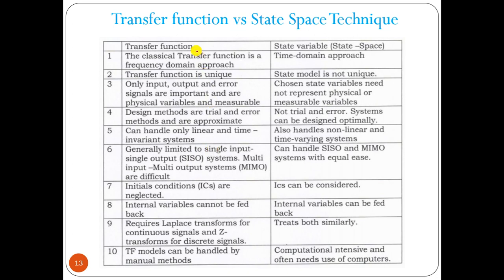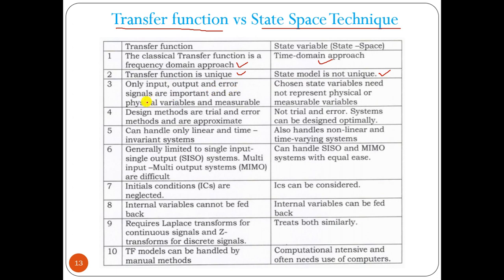So the basic difference between the transfer function and the state space technique is that the classical transfer function is a frequency domain approach, and state space is a time domain approach. The transfer function is unique for a system. The state model is not unique. We can have different equations, and I will show you why and how.